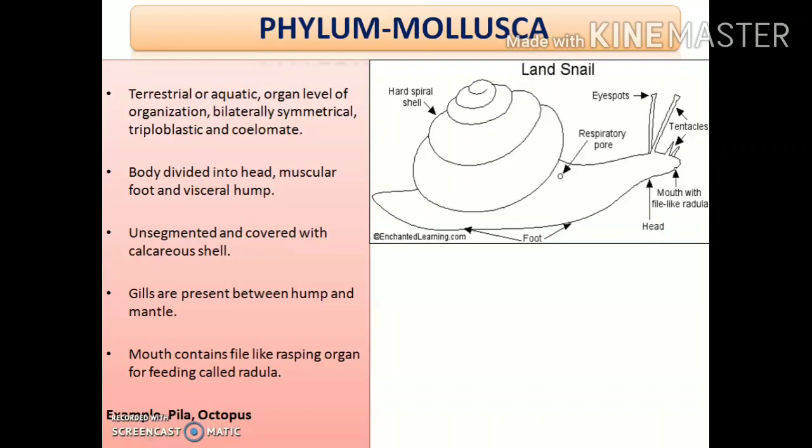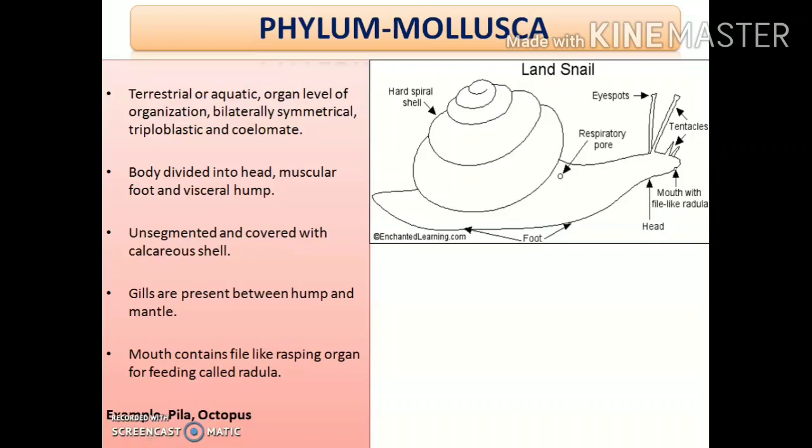That is, you can divide the body into two equal halves only along a single longitudinal plane. They are triploblastic, that is, they have all three germ layers, ectoderm, endoderm, and mesoderm, and they have a true coelom lined by mesoderm, and so they are coelomate animals.